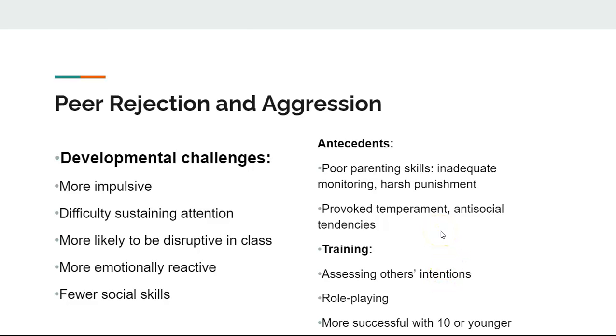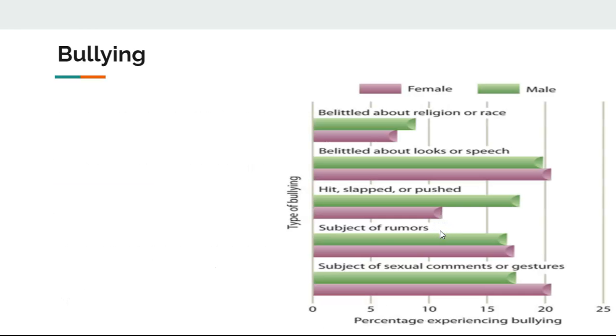But as usual, as psychologists, social workers, teachers, it's our job to help these children to decrease their anger and to help them to be able to get along with other peers. And so we have to do some training. We have to help children to assess other people's intentions, and we can do that through role playing. And that often helps aggression.